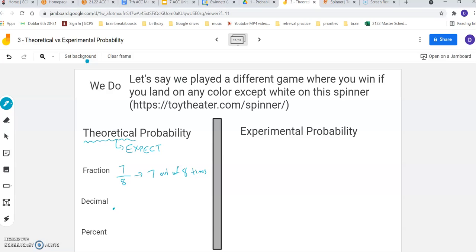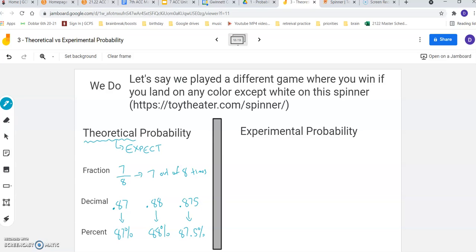So depending on how you'd like to do that, you can just cut it off at 2 places, or you can round it to the nearest hundredth, or you can write the whole thing. I don't really think it's a big deal which of these methods you pick. They're all going to be super close. And then, of course, that's my chance of winning as a decimal. And then, of course, all these can be turned into a percent. So if you chose that one, that would be 87%, 87 hundredths, 87 out of 100. This would be 88%. And this one, a little tricky, we'd move the decimal twice, it'd be 87.5%. All of these are fine. It wouldn't bother me whichever one of these you chose.